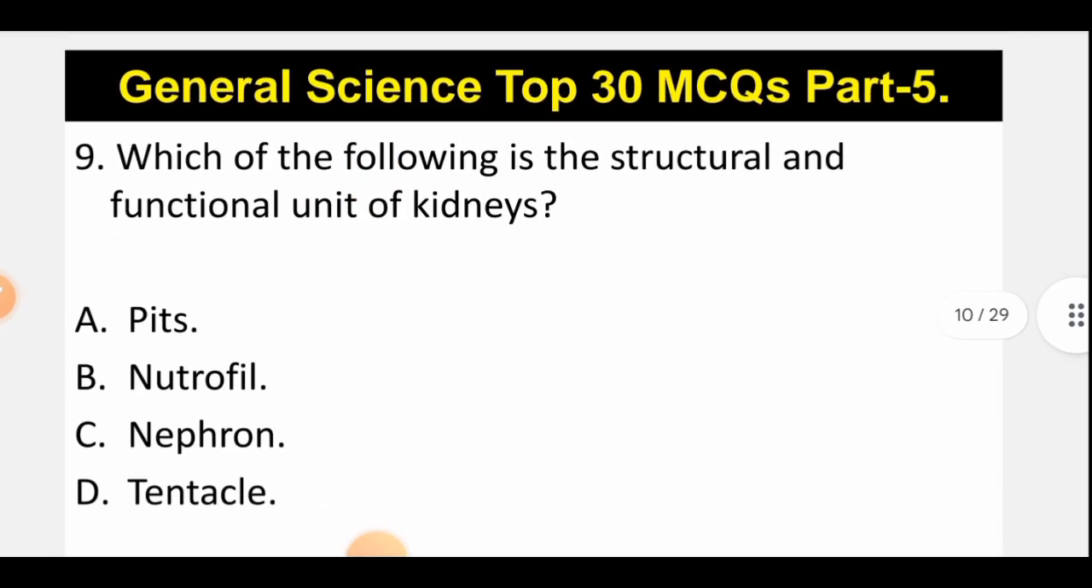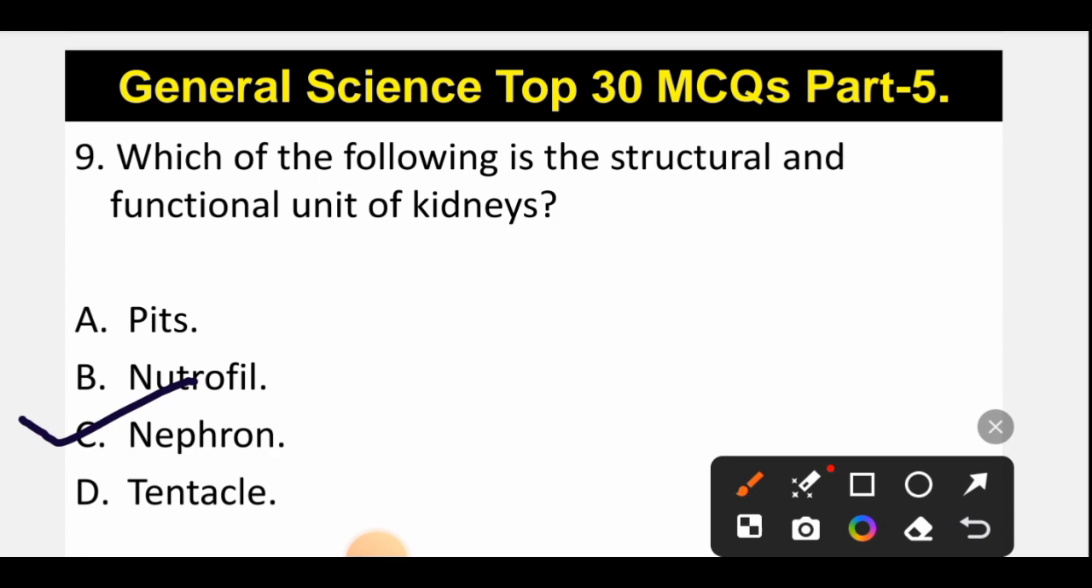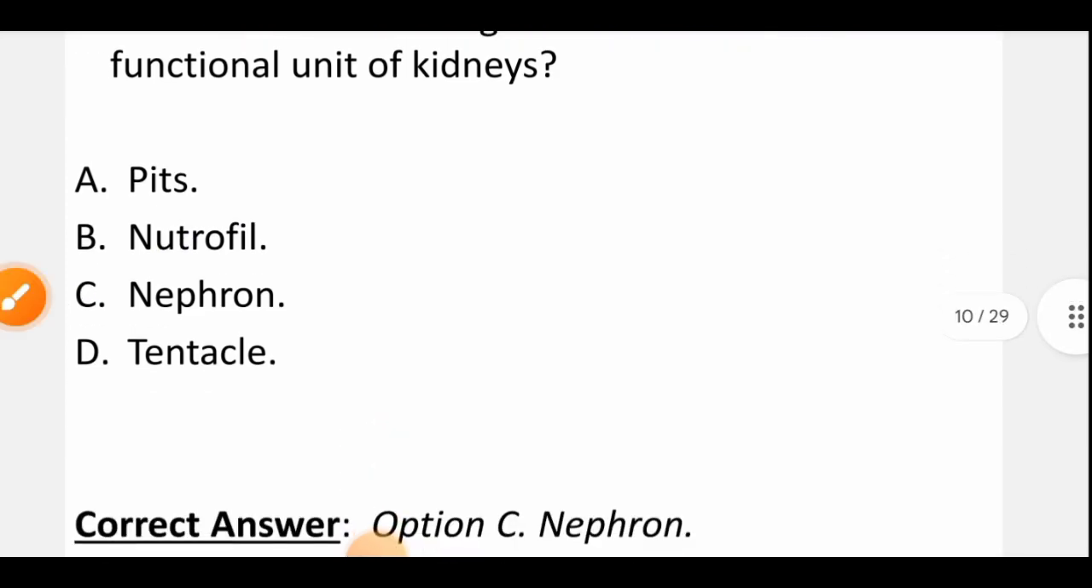Now let's move to question number 9. Which of the following is the structural and functional unit of kidneys? So the correct option will be option number C, that is nephron. So nephrons are those structures which are present in kidney, and they are the structural and functional unit of kidneys, and they help in the purification of the body. So the correct option is option C, that is nephron.